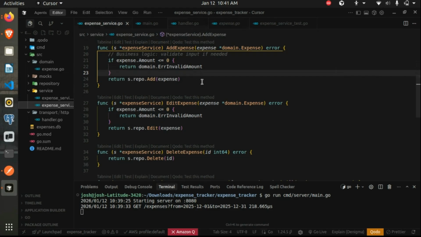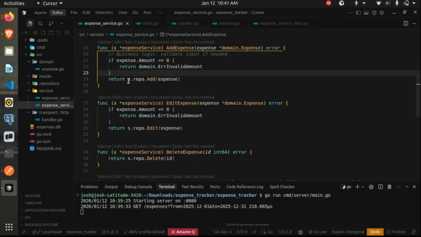There can be cases where some of the fields are unique. In our case, let's say name is unique for our expense struct. So the database can return a conflict error, and in that case we want to send a user specific message.